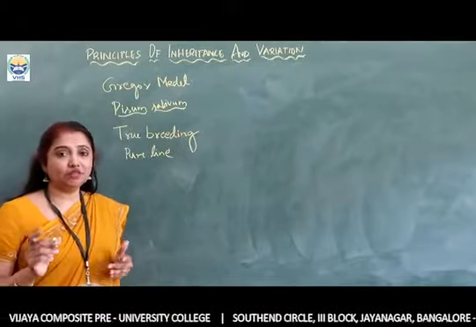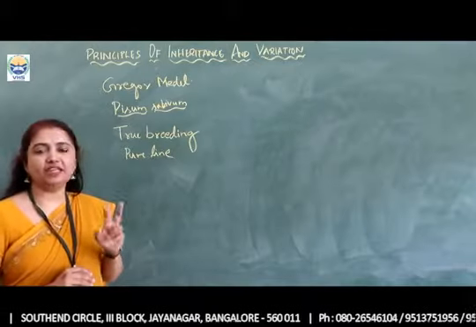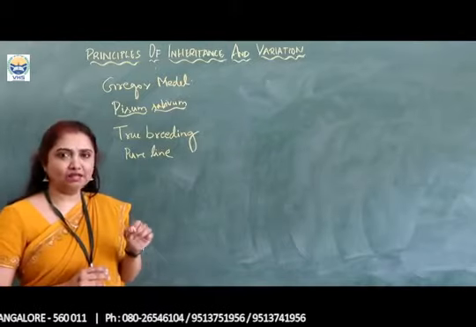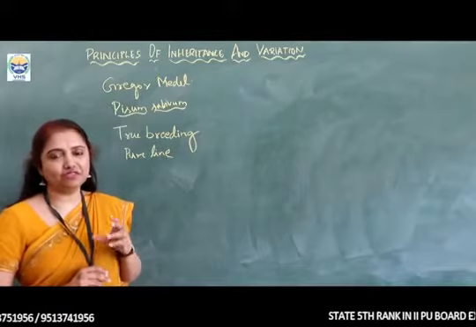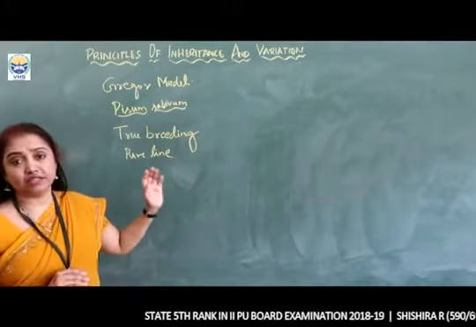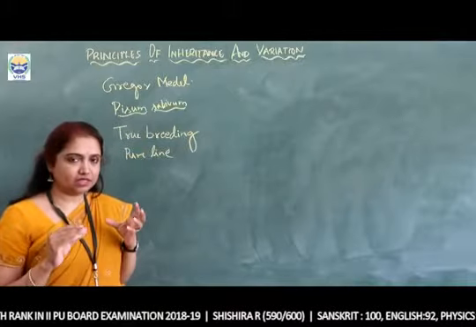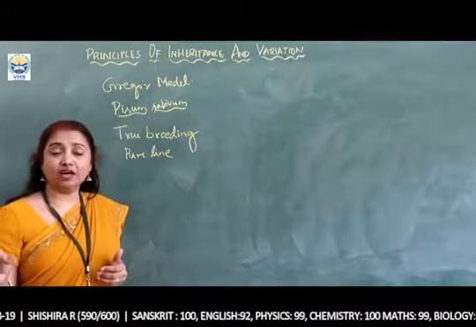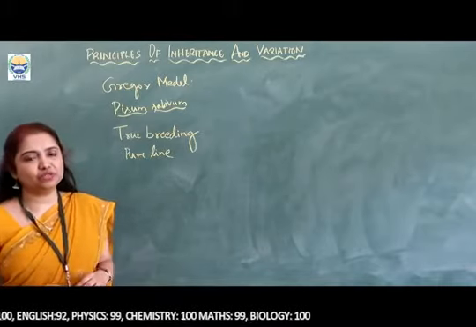Now, for example, if we consider one character like height, he considered two parental plants which were tall in nature, and the pollen grains of one plant were transferred by hand to the stigma of the other plant, that is the flower of the other plant, where he had already removed the stamens of that particular flower. So by hand, he removed the stamens of one flower, took out the pollen grains from the other flower, that is a tall plant, and he hybridized. Cross hybridization by using the hand.